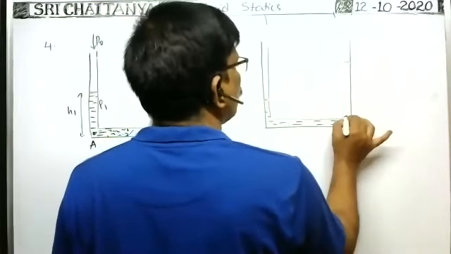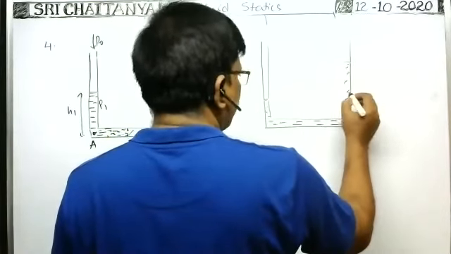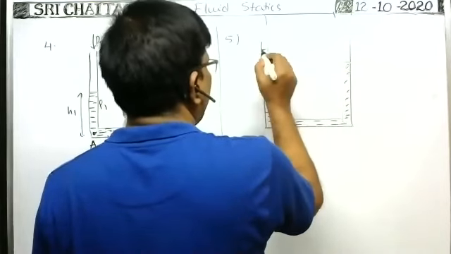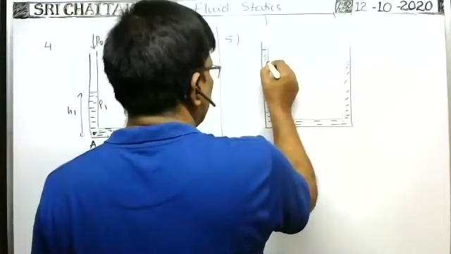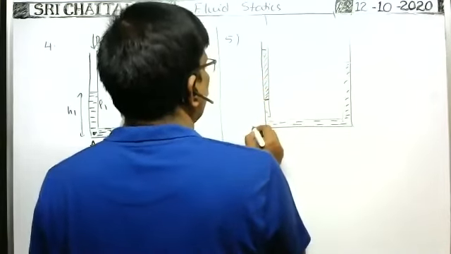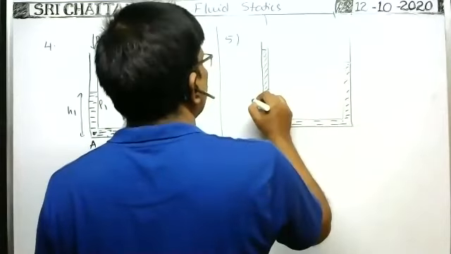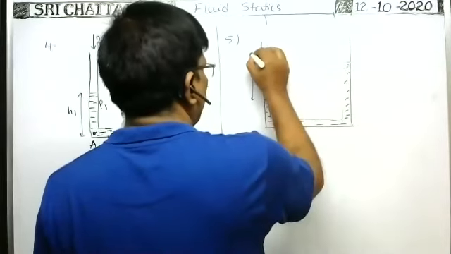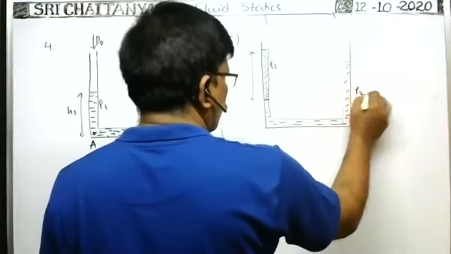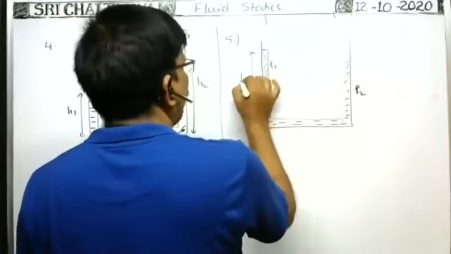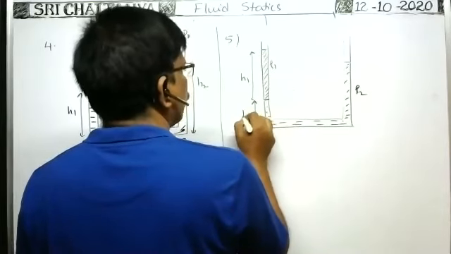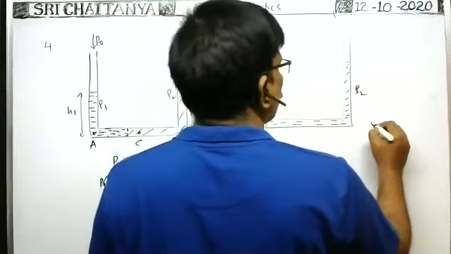Suppose in a U-shaped tube, two liquids having different densities are taken. Then they are in equilibrium. The two liquids are in equilibrium at different heights. Here you see the height of the first liquid column of density ρ1. Here it is density ρ2. Here the height of the first liquid column is H1. This liquid column is H2. This is H3.